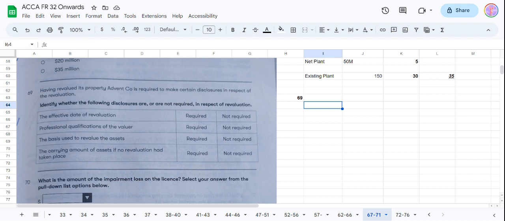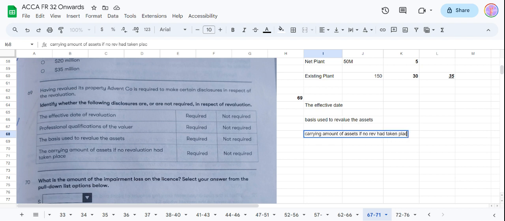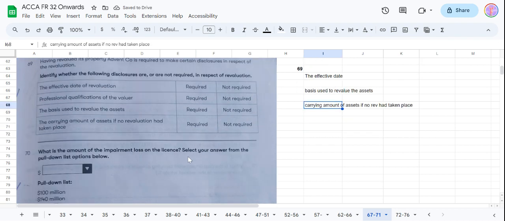Everything else is required. The effective date of revaluation is required. Professional qualification is not required. What else is required? Basis used to revalue the assets. This is required, and then the carrying amount of assets if no revaluation had taken place. So these three things are required. Professional qualification of the valuer is not required.